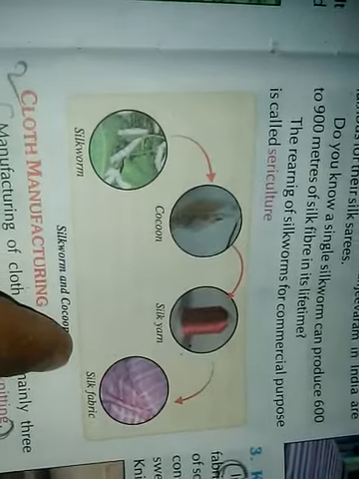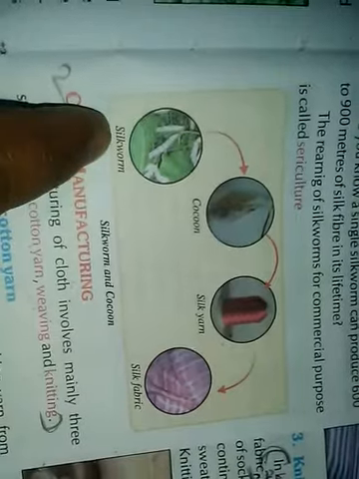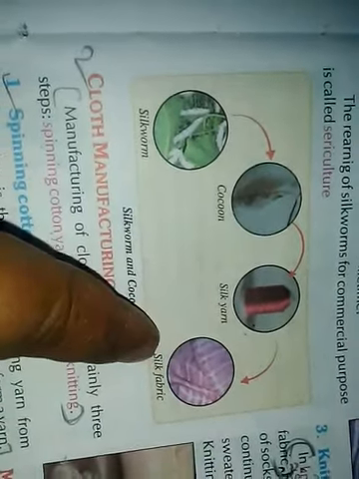Varanasi and Kanjiram in India are famous for their silk sarees, and a silkworm can produce 600 to 900 meters of silk fiber in its lifetime. The rearing of silkworms for commercial purpose is called sericulture. This is the life cycle. This picture shows how the life cycle of the silkworm gives silk, and the cocoon gives silk yarn, and after finally the silk yarn is obtained, it is woven into a silk fabric. This is the complete cycle of silk to silk fabric.